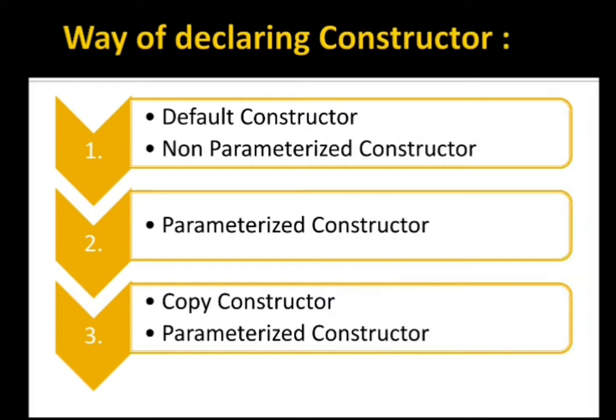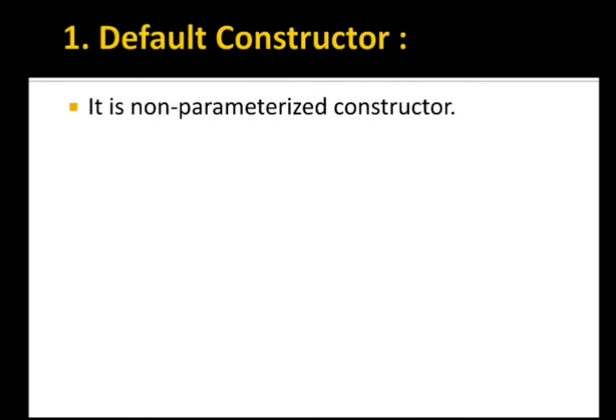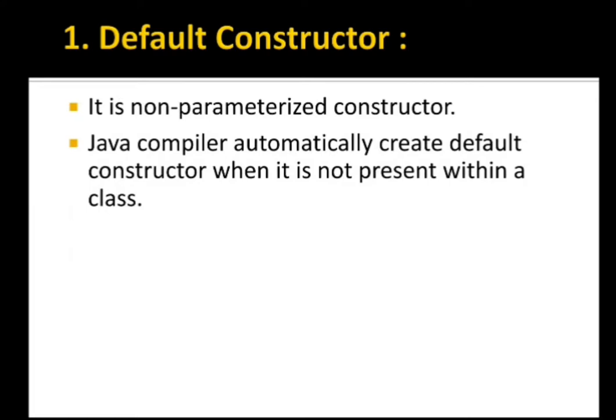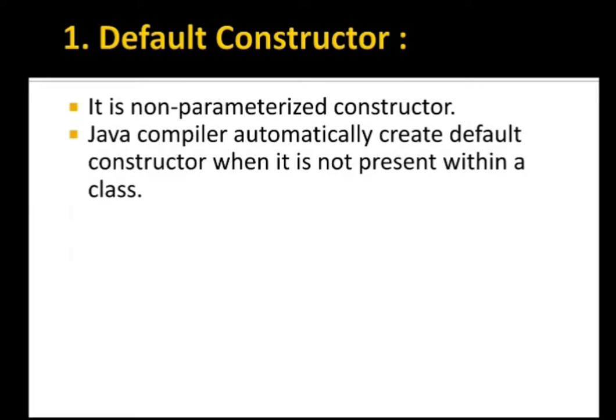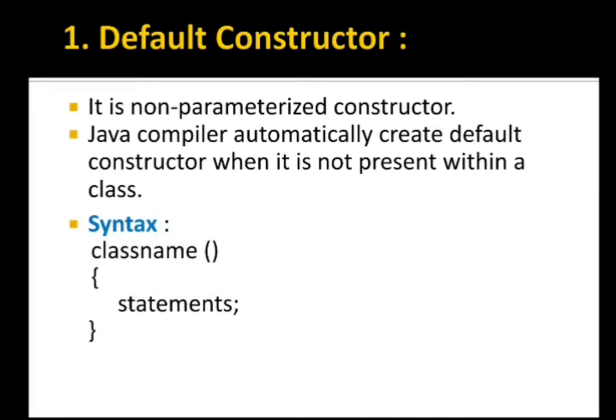Now proceeding with the first one, the default constructor. See point number one, it is a non-parameterized constructor. The Java compiler automatically creates a default constructor when one is not present in a class. If we are not creating a constructor within a class, then it is created by the compiler automatically. See the syntax: class name, function brackets open close. Inside the brackets we are not using any parameters, so it is a non-parameterized constructor.